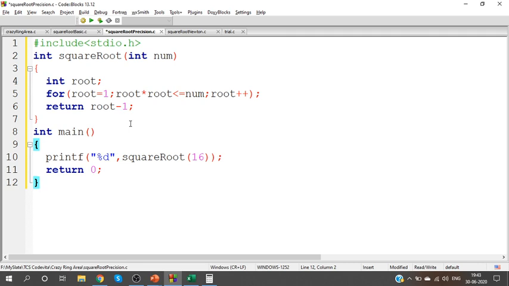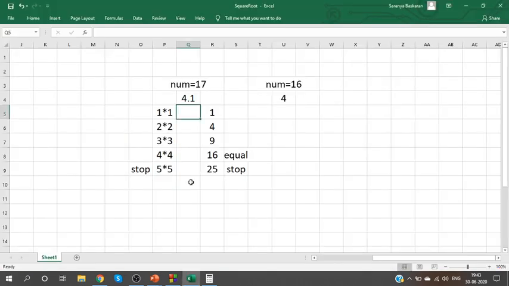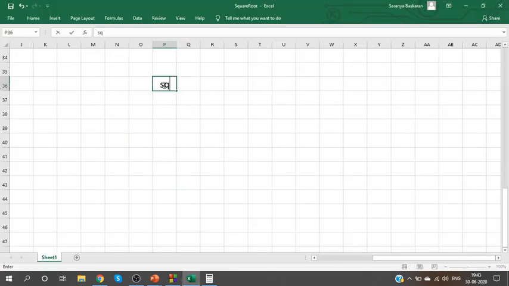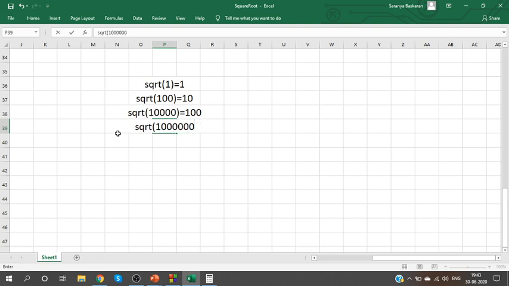So to avoid that confusion, see, square root of 1 is 1 itself, right? Square root of 100 is 10. Square root of 10,000 is 100. And if I proceed, square root of 1 followed by 6 zeros is 1000. Now, what do you observe? Square root of some number is equal to a root value.